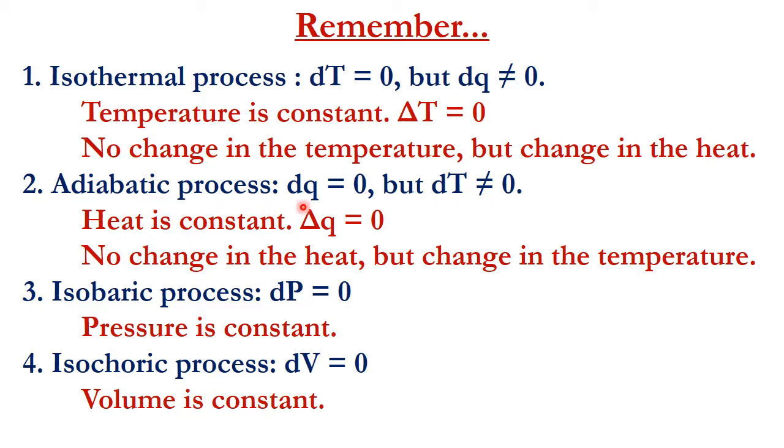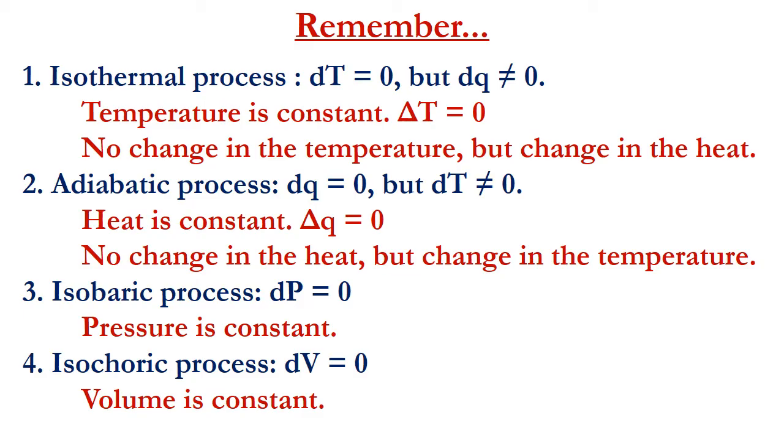Whereas the adiabatic process is the reverse of the isothermal. You can see dQ, the change in heat, is equal to 0, but the change in temperature is not equal to 0. Heat is constant in the case of an adiabatic process. Now coming to the isobaric process, iso stands for same, so pressure is constant here: dP is equal to 0. And in the isochoric process, the volume is constant, dV is equal to 0, so there is no change in the volume during the process.